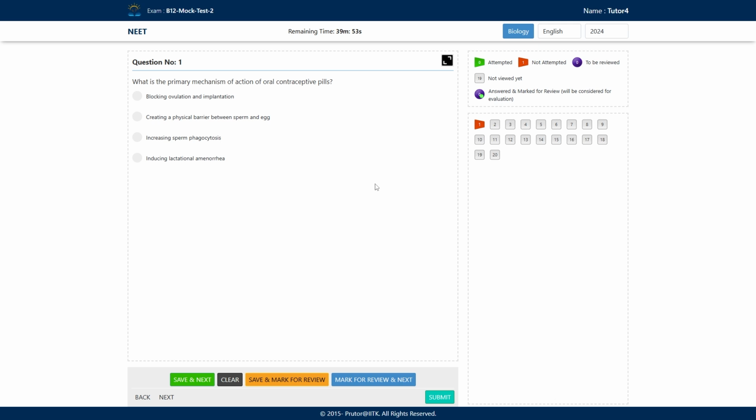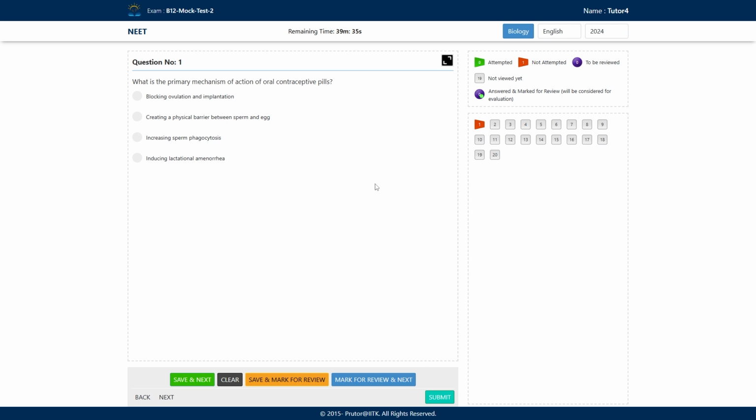So we have 20 questions. What is the first question here? What is the primary mechanism of action of oral contraceptive pills? This question is from the chapter Reproductive Health. So how do these oral contraceptive pills work? These oral contraceptive pills have hormones. Okay, so what are the options?